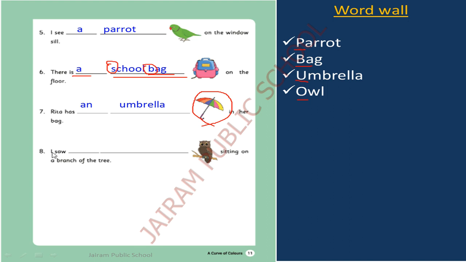Next sentence. I saw dash sitting on a branch of the tree. What is sitting on the tree? Owl. What is the first letter of owl? O. It's a vowel sound, so we'll write "an owl." I saw an owl sitting on a branch of the tree. I hope you all understood all these sentences. Very good. Kindly practice all the sentences at home and complete your companion activity.